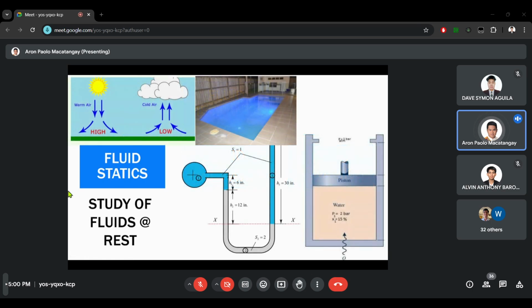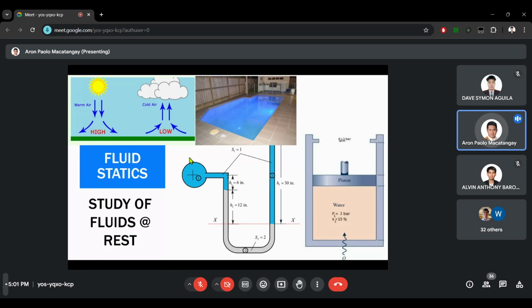Fluid statics is a study of fluids at rest. Whenever you have a fluid in an isolated container, as long as it's not moving, that is under the umbrella of fluid statics. For example, liquid in a pool is fluid statics.